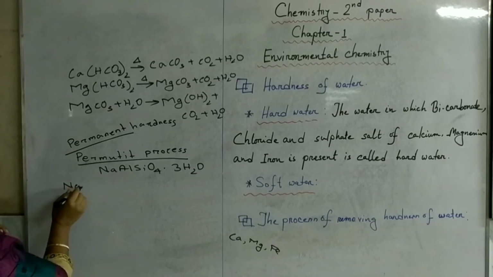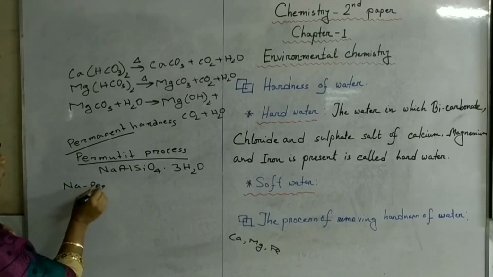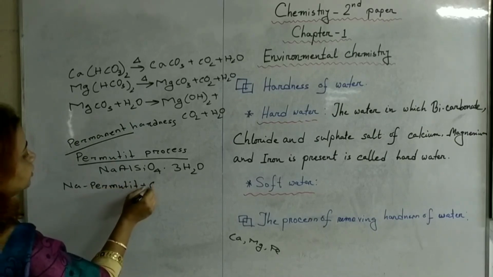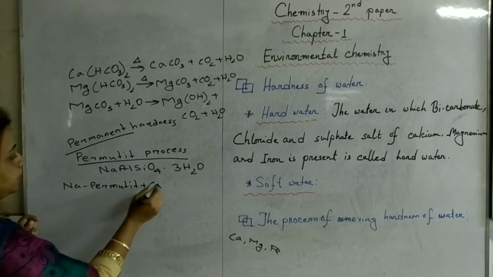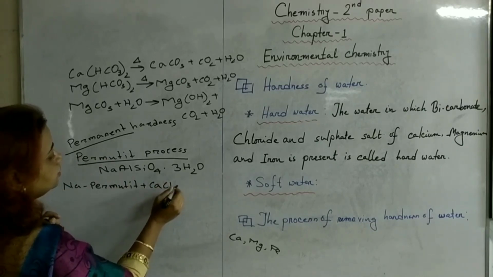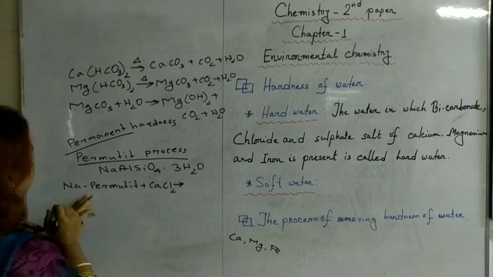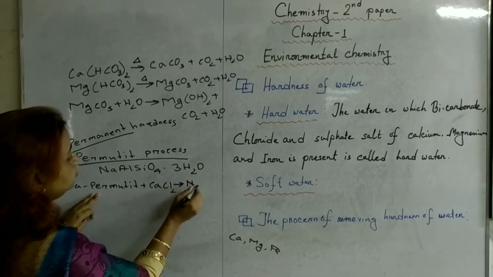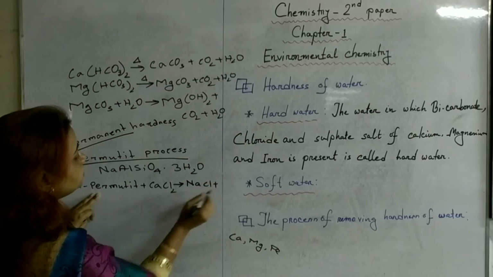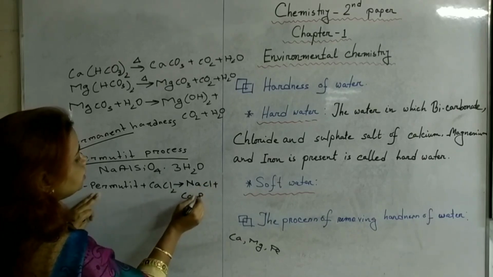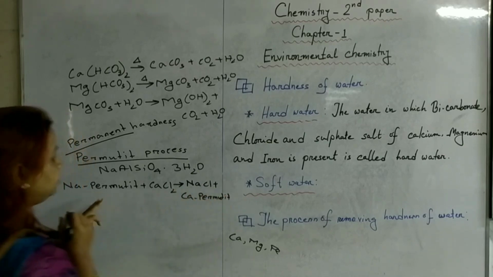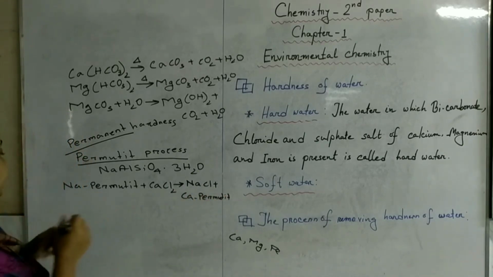Therefore, sodium permutit plus calcium chloride is equal to sodium chloride plus calcium permutit. Have you understood? How is it exchanging? Okay.